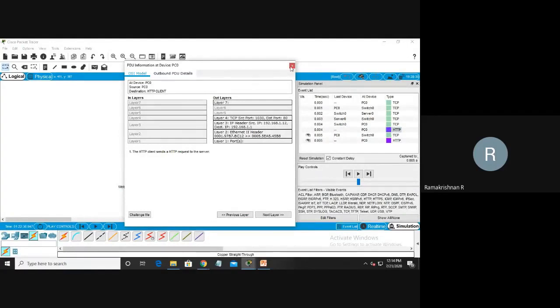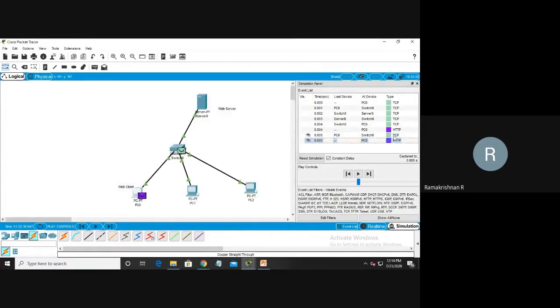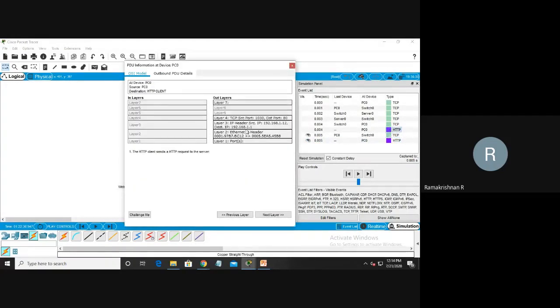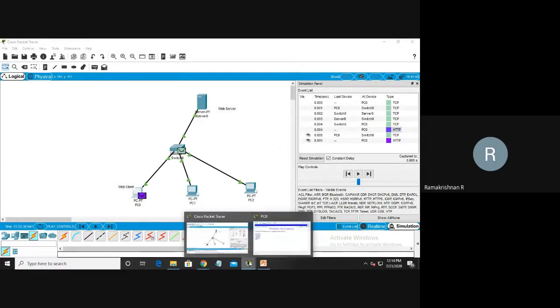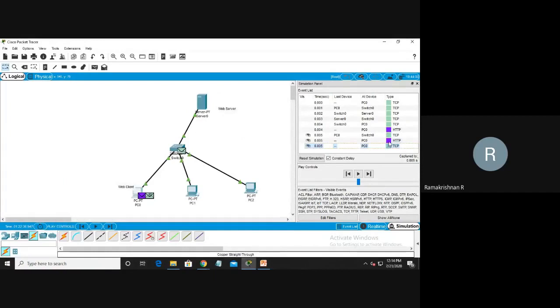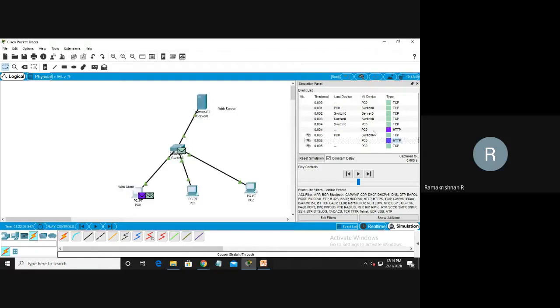Okay, I will check it in the next class. It is working, but in the HTTP protocol we have to see it in layer 7. Then on the switch and server, we check the server.